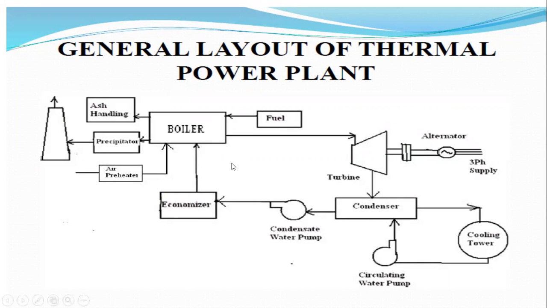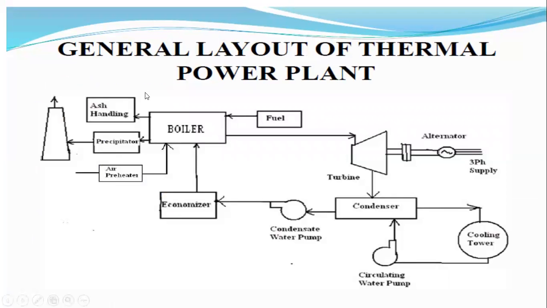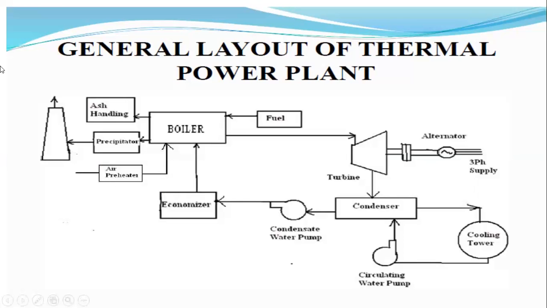It shows the ash handling plant, boiler, fuel, turbine, economizer, condenser, condensate pump, cooling tower, alternator, etc.